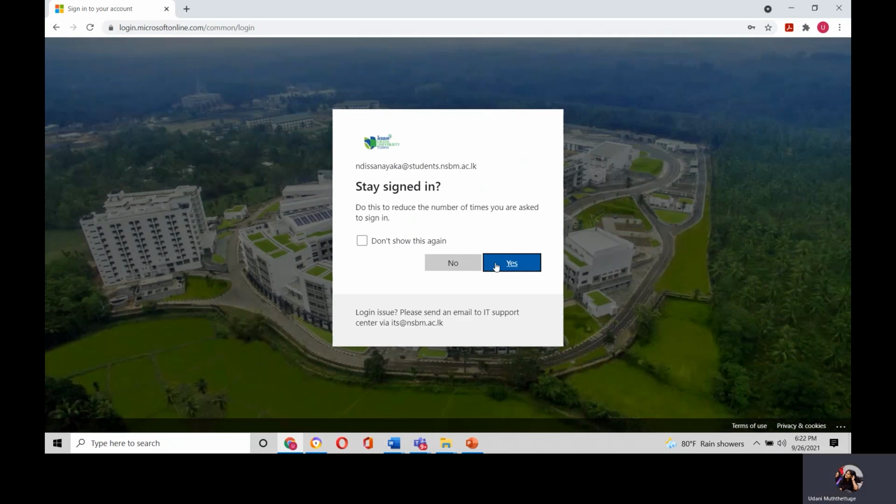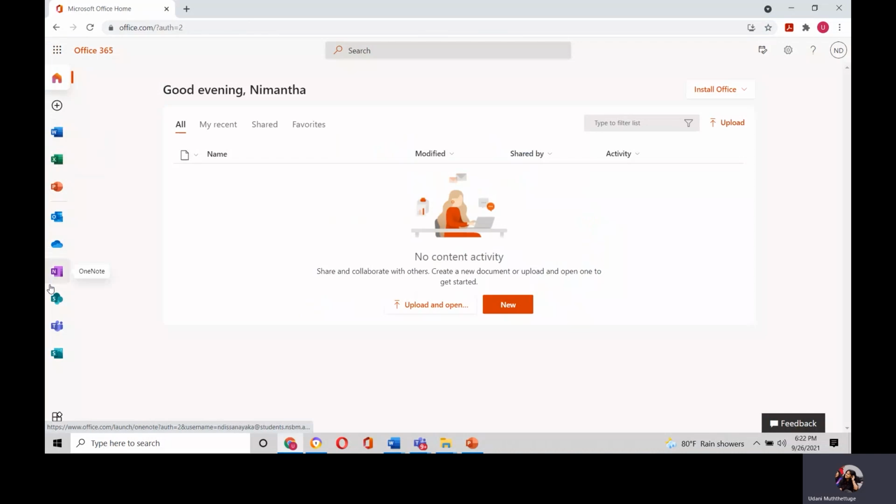Remember, you came to an interface like this where you had all the Microsoft packages, and I already explained to you about MS Outlook, how to use Outlook in order to communicate with NSBM. And Outlook, as I mentioned earlier, is where you would receive all the emails from NSBM Green University. So as students, you all have to always be in touch with the Outlook account. Now my focus is to explain to you how to use MS Teams.